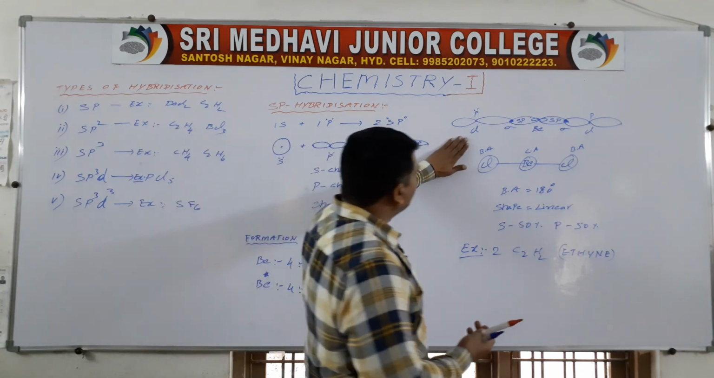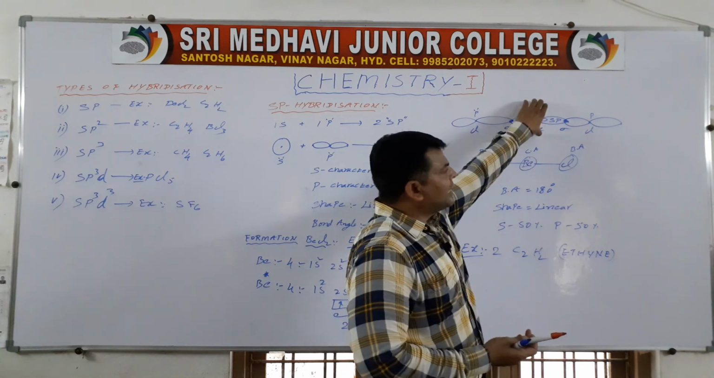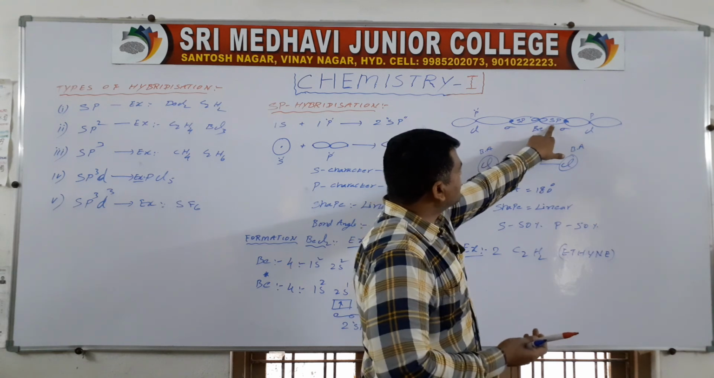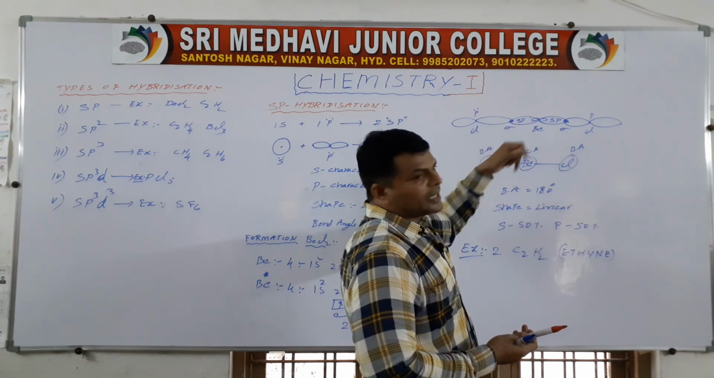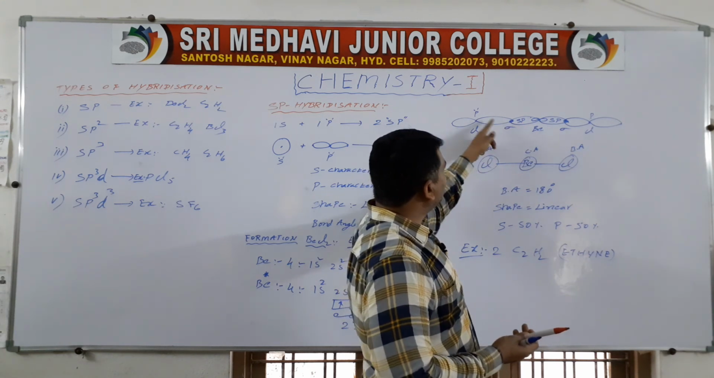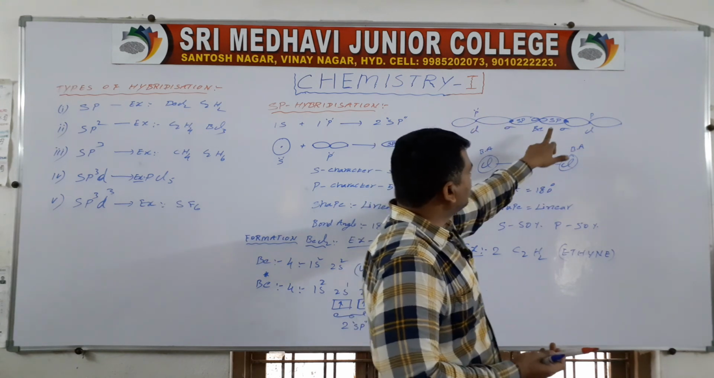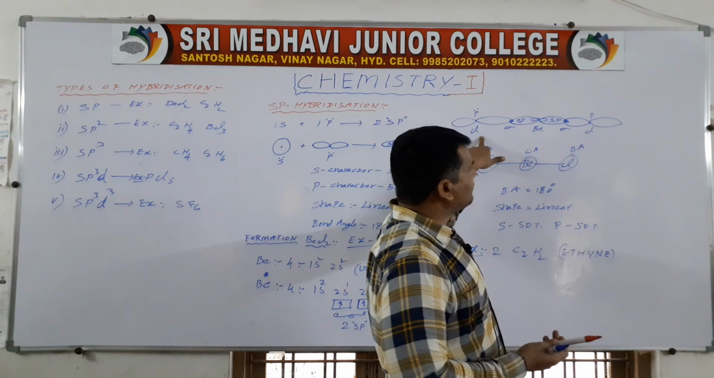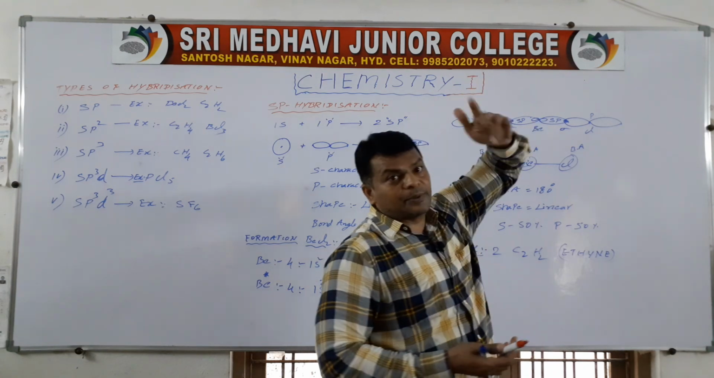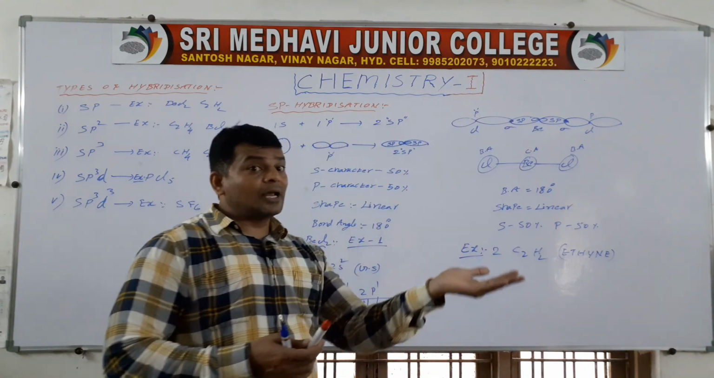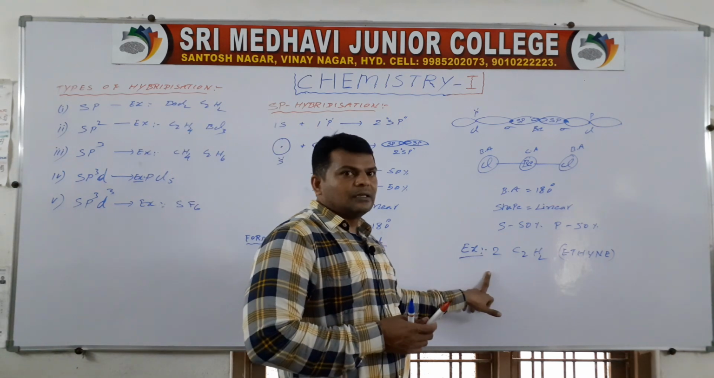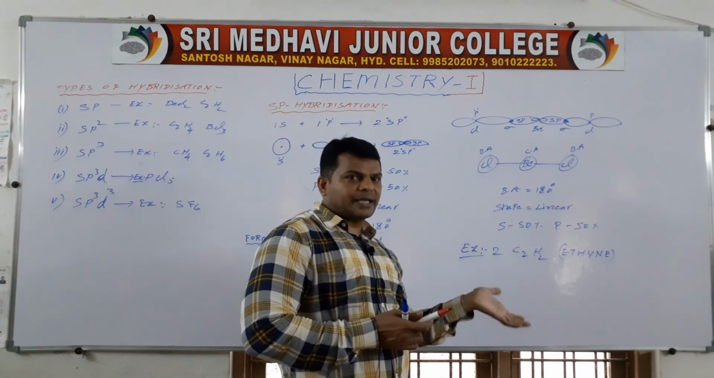Here the central atom hybridization only we have to take, so it is sp. sp-p overlapping takes place here, and due to sp-p overlapping, one sigma bond is formed. This example we will discuss in the next class.